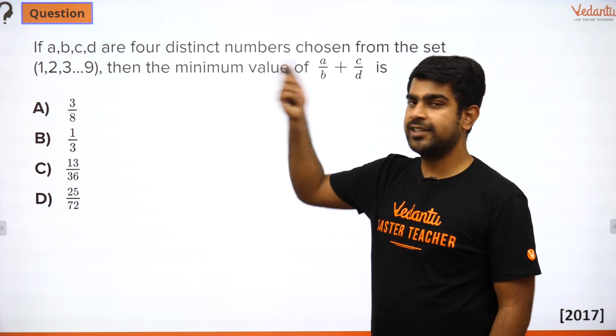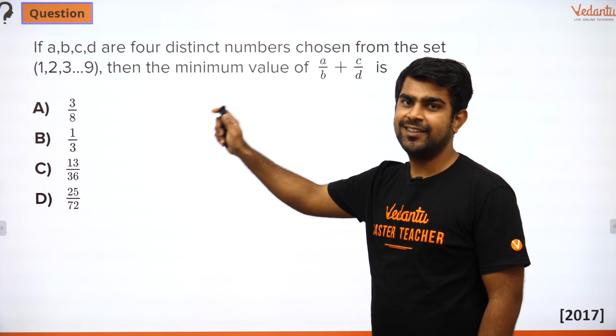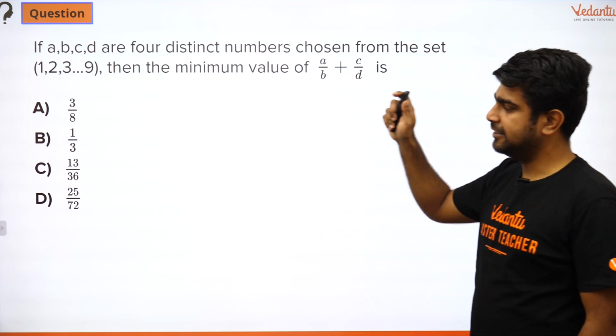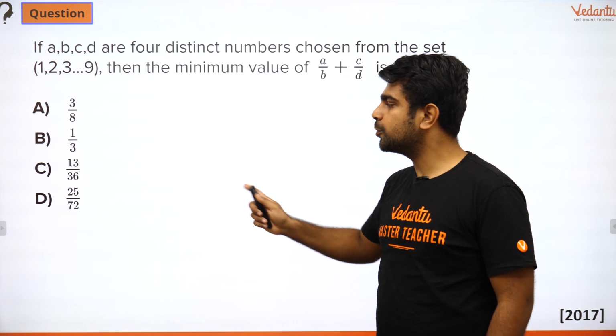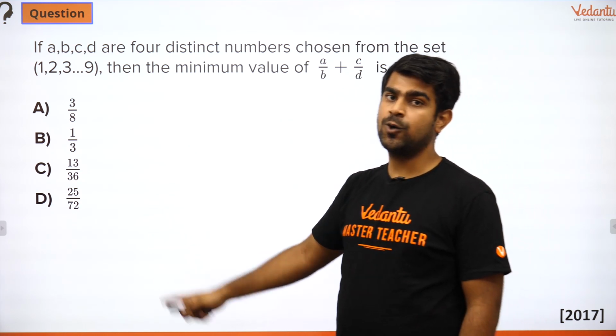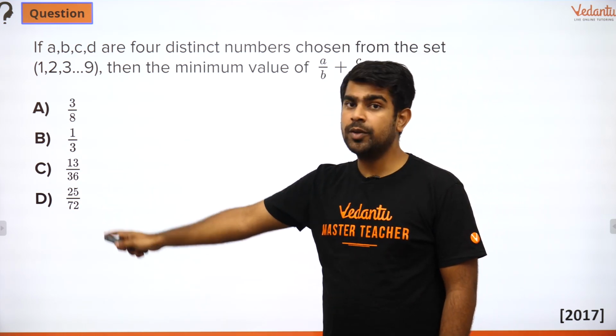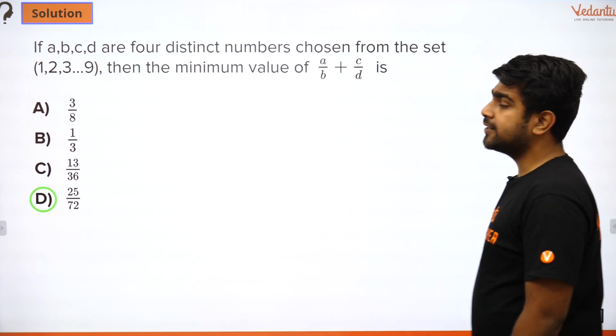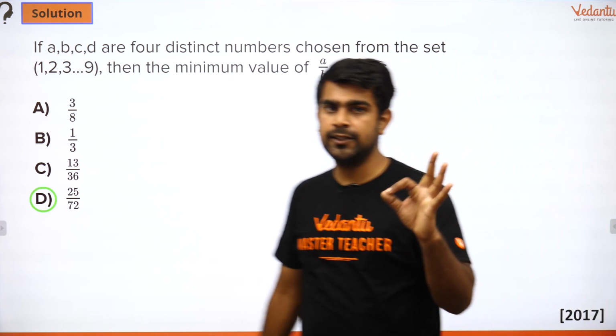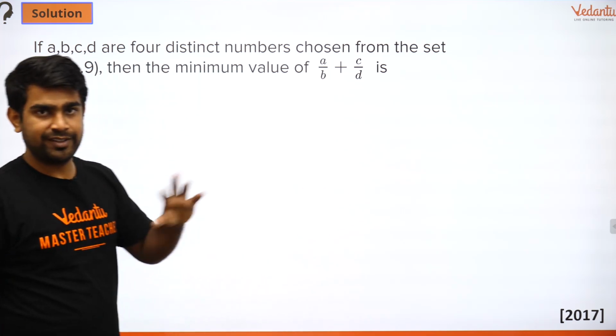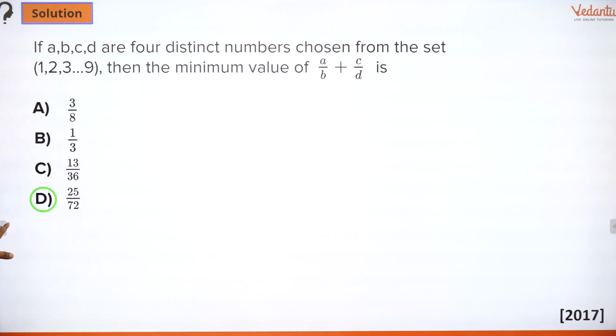The answer for this question is not your option A, it's not B, it's neither C. Some of you might have said C. That's the catch I told about. It is not C, it is going to be D, guys. The answer is option D and not C. See, A and B are very easy to remove. A and B are directly gotten rid of, but C and D is the real play here. So let's try to see why your option D is correct and not C.